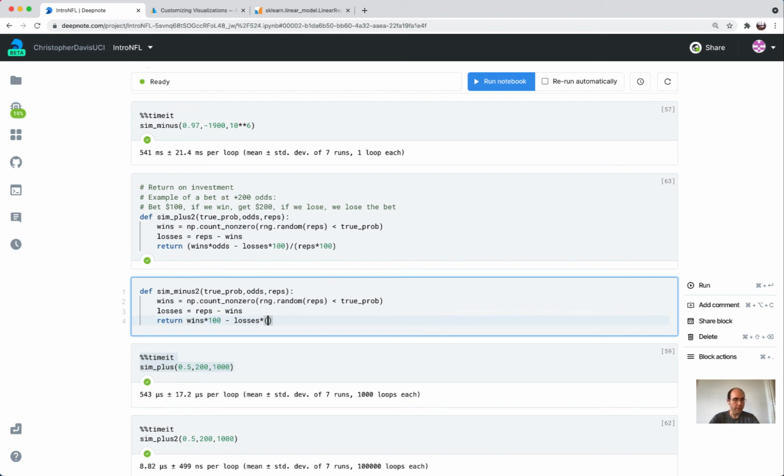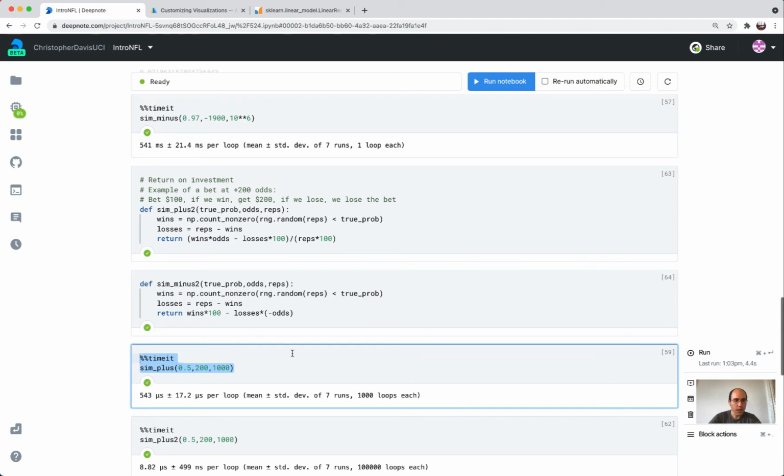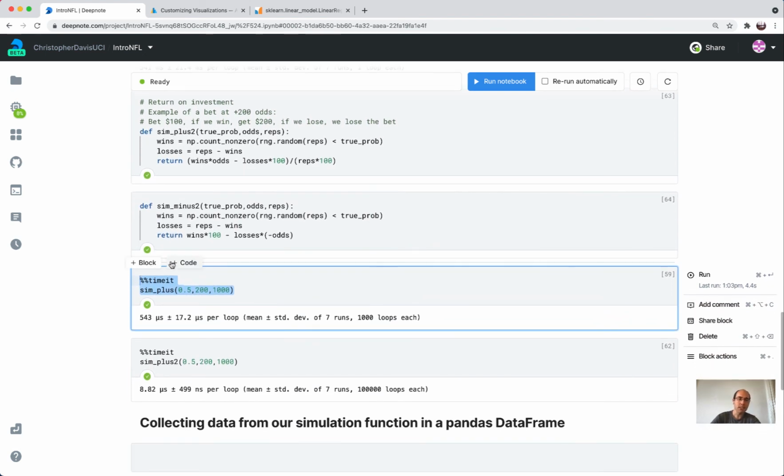So there are different ways I could write this. But for these minus bets, I was assuming I was always betting minus of the odds. And so I don't quite trust that I wrote it correctly, so let's check it and see how it matches.